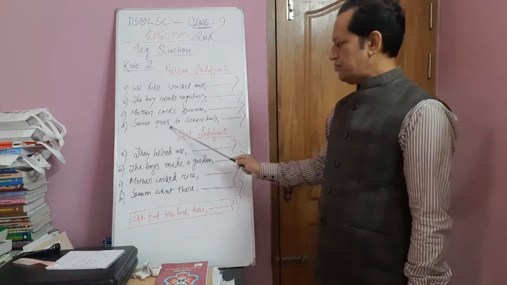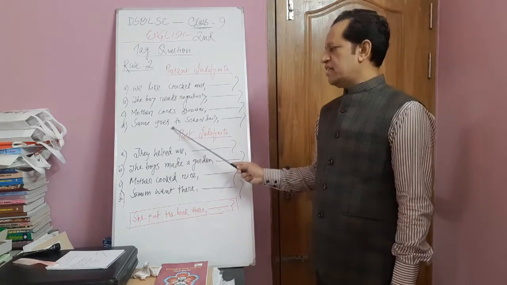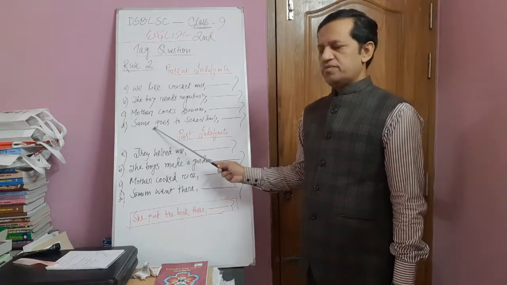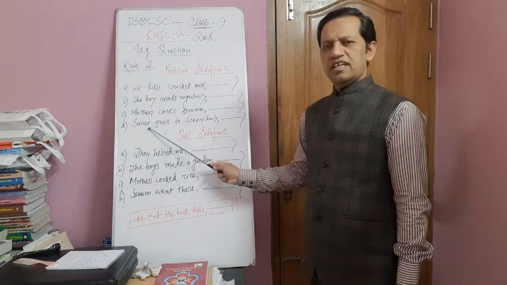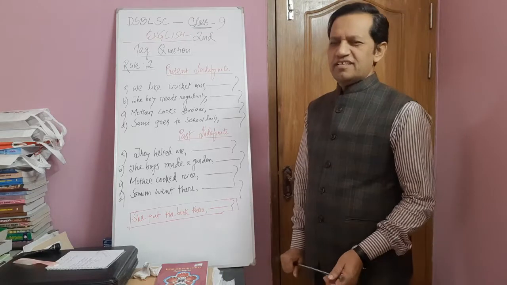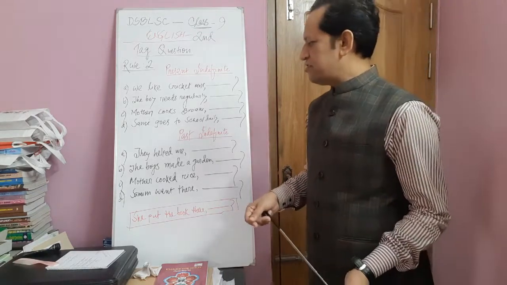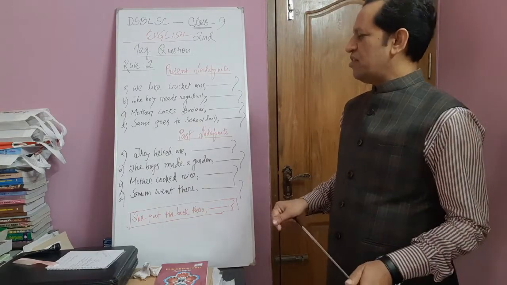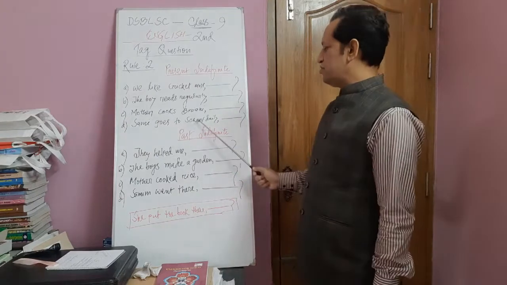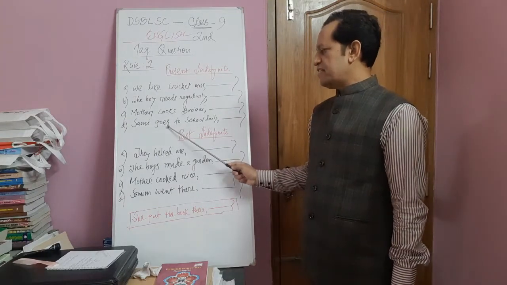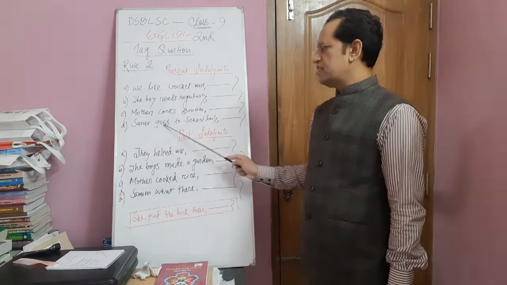Sami goes to school daily. Here goes has s, yes. That's why you have to write doesn't he. Sami may be a girl, or sometimes we can also see that Sami is the name of a boy. That's why, Sami goes to school daily, doesn't he? Okay, these are the present indefinite tenses.